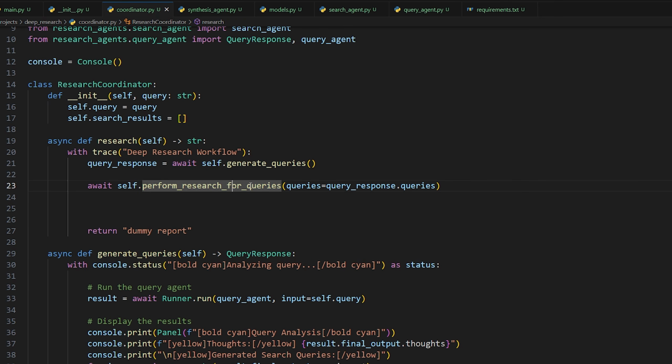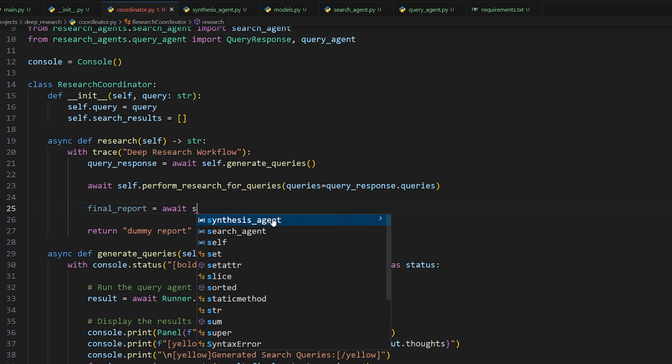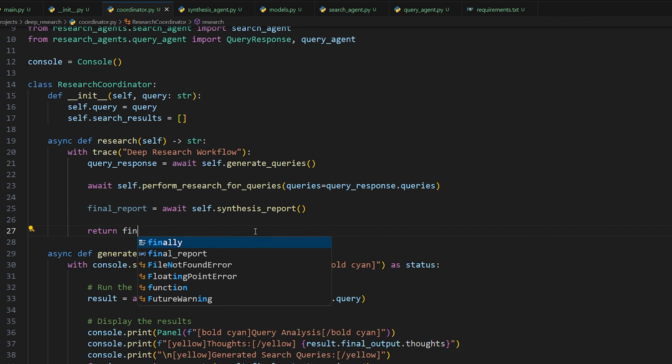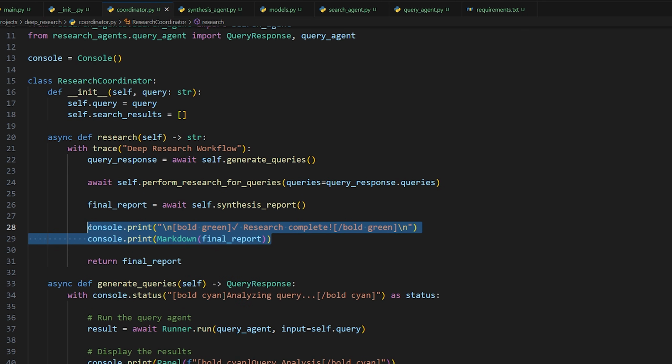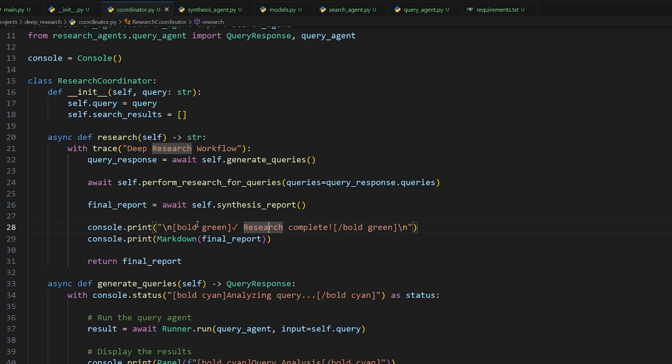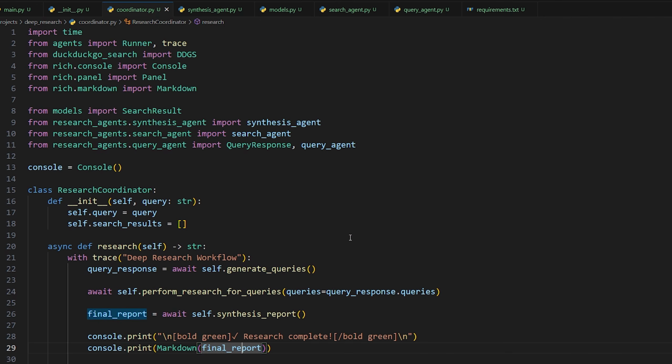Okay, so now after we perform our research, we can then call final report is equal to await self.synthesize_report. So it's going to synthesize the report, return it as a string, which we can then finally return here. I'm also just going to print it here. You can also print it back in main like we're already doing. So let's just get rid of this, and then we'll print it here. So research complete is going to show that in green, and then we're going to use the markdown. There's actually a built-in markdown thing that we can use to show our markdown report from our agent in markdown formatting.